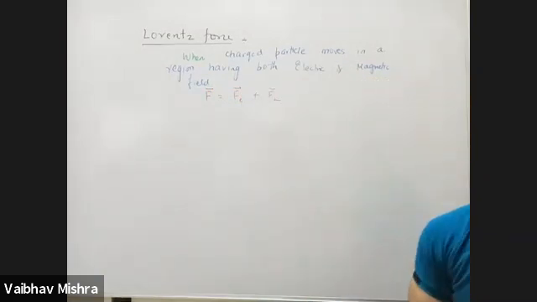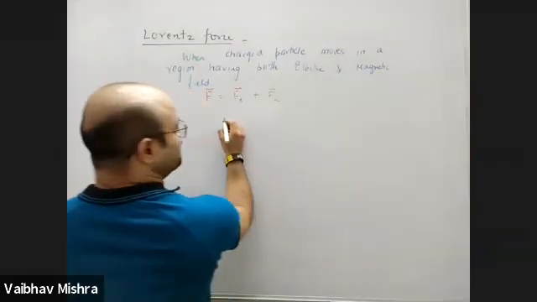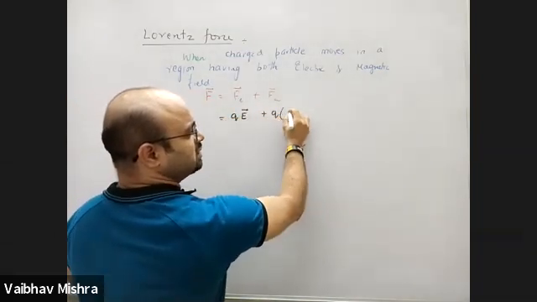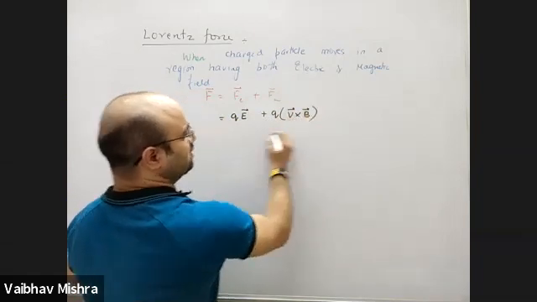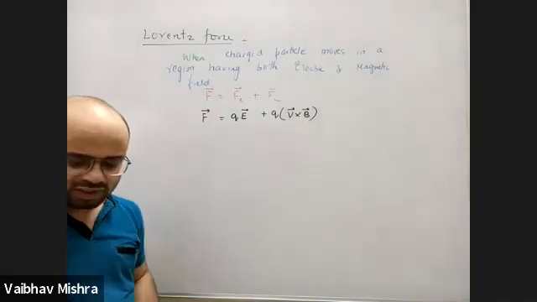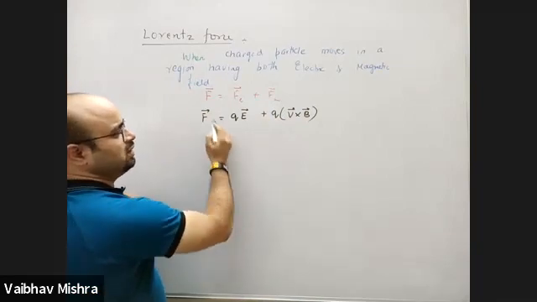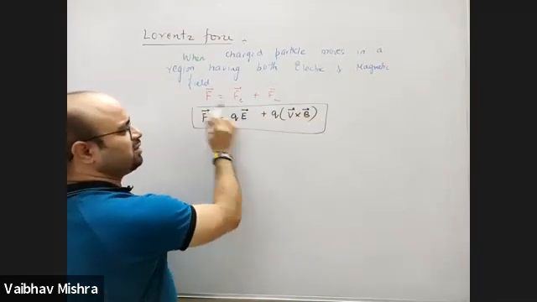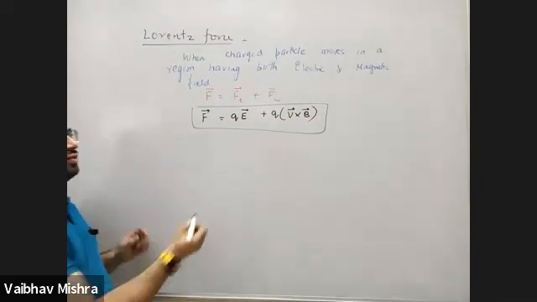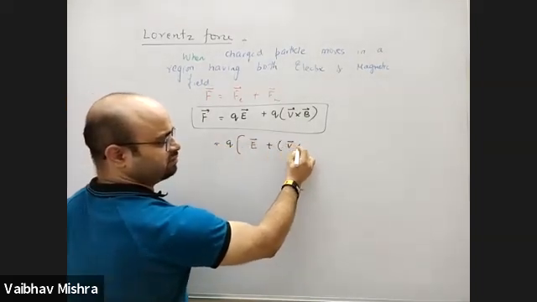Electric field force formula is QE, magnetic field force formula is Q into V cross B. A charged particle entering the region having both types of field will experience two forces. QE is called the electric field component of Lorentz force. QV cross B is called the magnetic field component, magnetic force. So QV cross B can be called the Lorentz force when electric field is not present. That is the total force. You can also write it as Q into E plus V cross B.